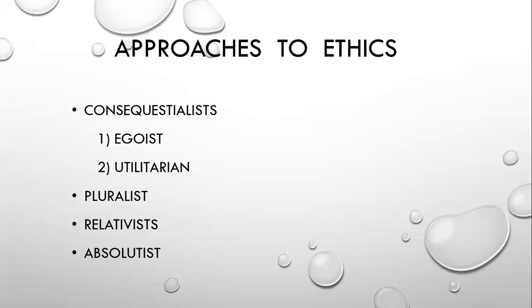Absolutist checks whether his action is fundamentally correct or incorrect when taking a decision. At the same time, relativist looks at the context. Let's look at an example to understand these two approaches.